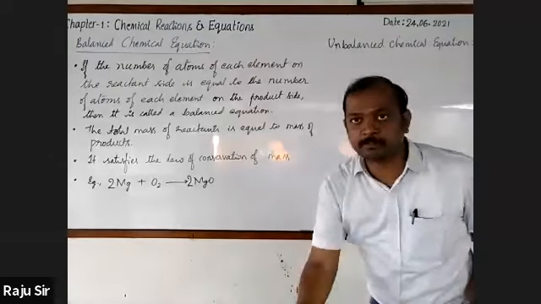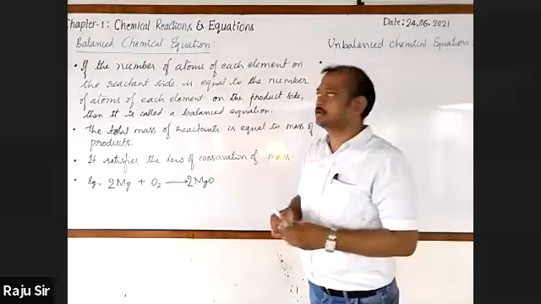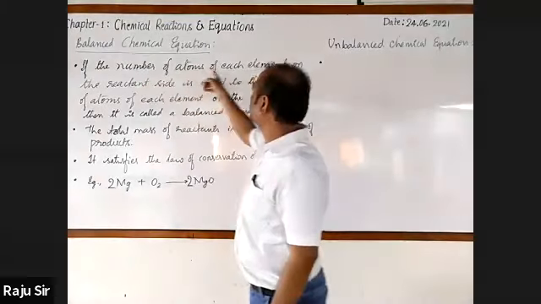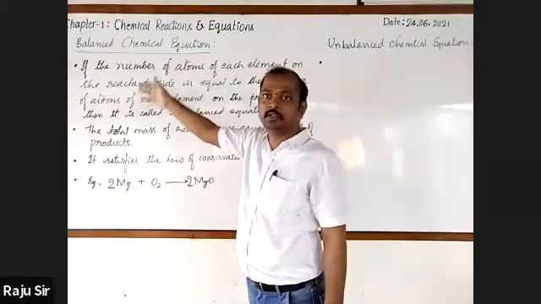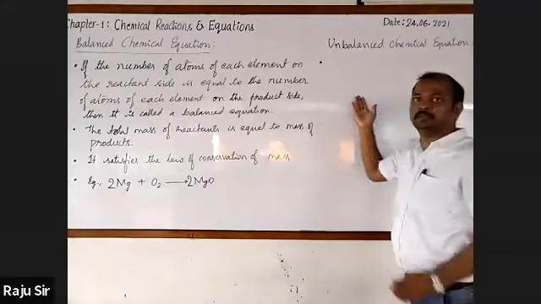First, let me give you the definition. It is quite opposite to balanced. In a balanced equation, the number of atoms of each element on the reactant side is equal to the product side, but in this case they are not equal.